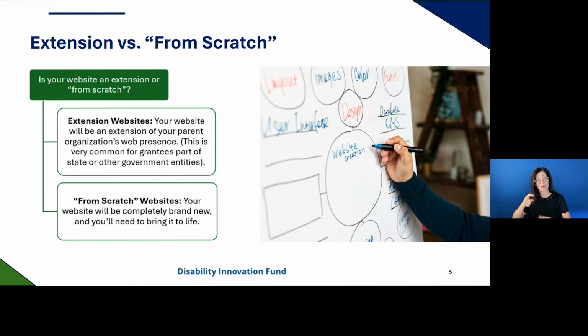With from scratch websites, you are in charge of everything when it comes to development: finding a site host, establishing a domain name, developing the content, determining the look and feel, and so on. Do not let this scare you though. This can be a really exciting endeavor that allows you to establish your project's brand through your website. Let's review the table on the next slide to review a couple considerations for each category.